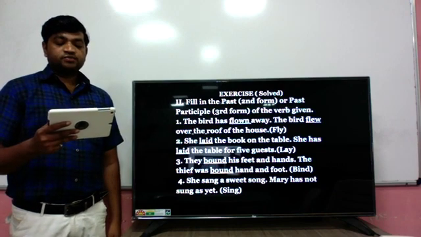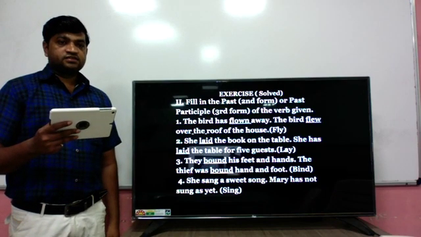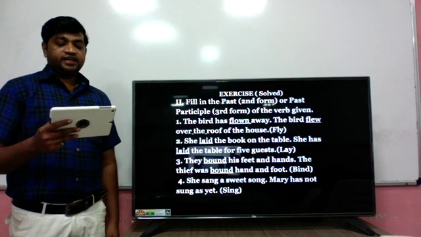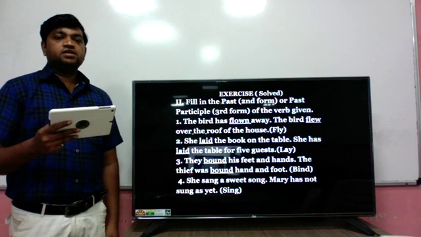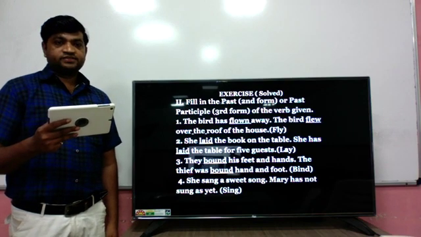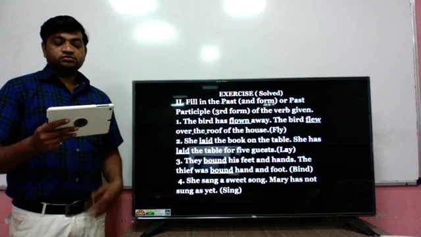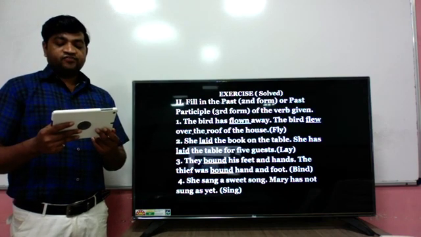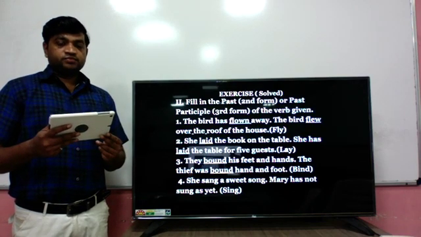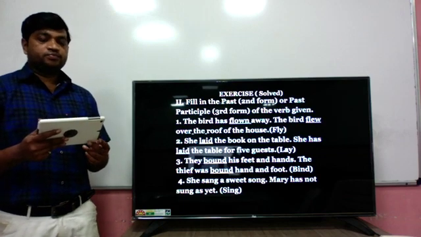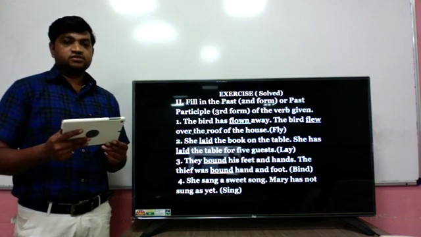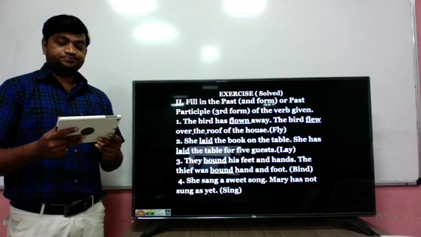So in the first part, they bound his feet and hands. Bound, because a simple past form is to be used. Then second, the thief was bound hand and feet. Because of was, the second part is a passive voice sentence, and in passive voice we have to use the participle form.